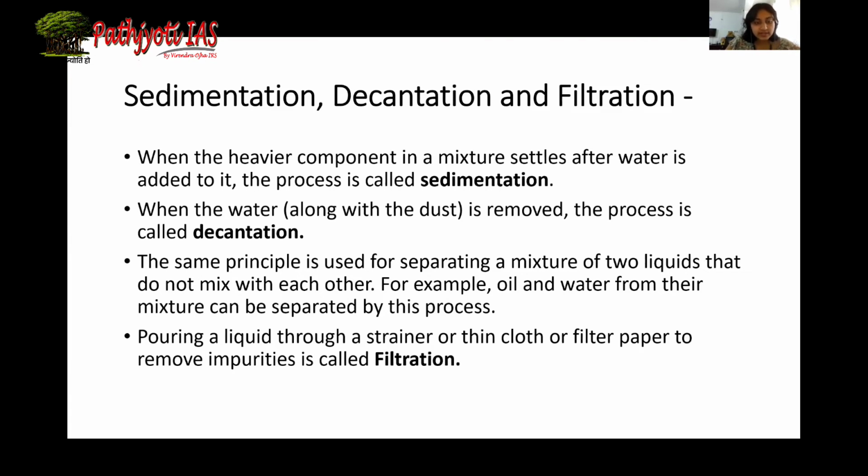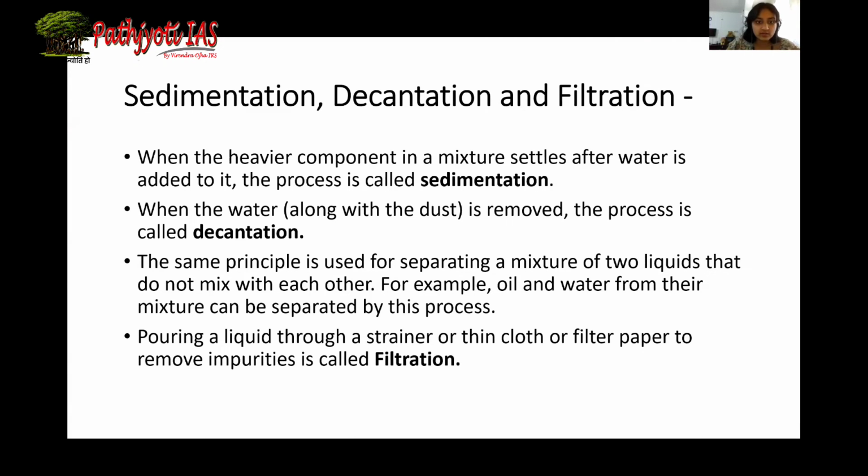Now, after sedimentation, the water which is left above is usually mixed with dust, which is dissolved in water. So it does not get sedimented and is in solution with water. Now, this water, along with dust, is removed, and this process is called decantation. This removal is done very carefully so that the sediment which is formed at the bottom of the vessel does not get disturbed.